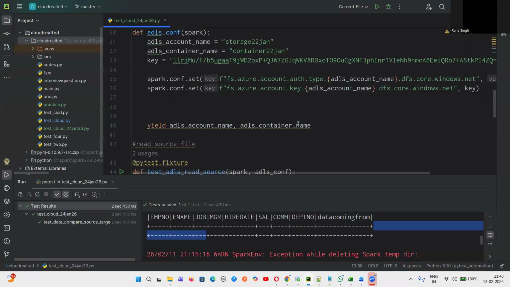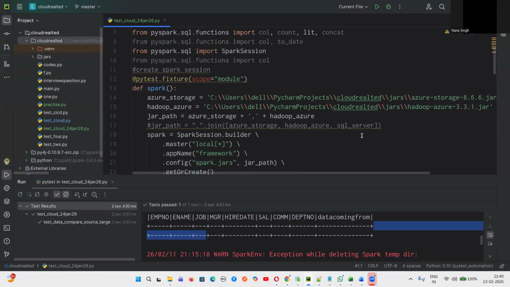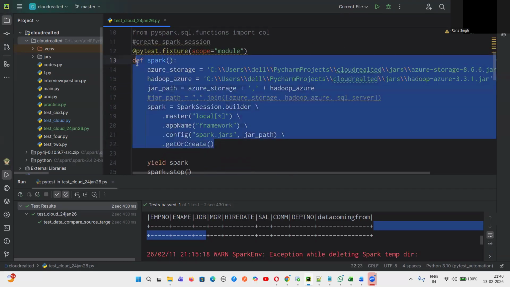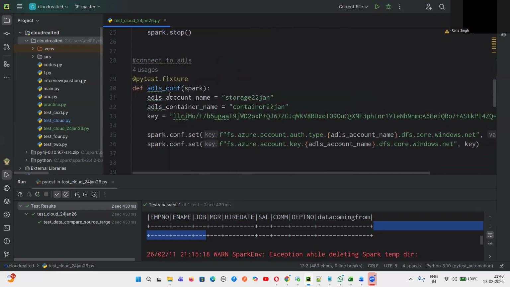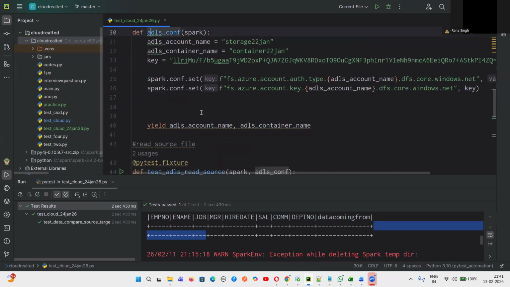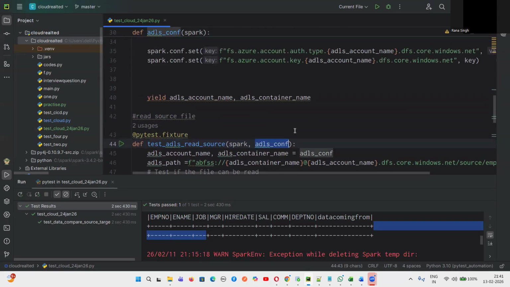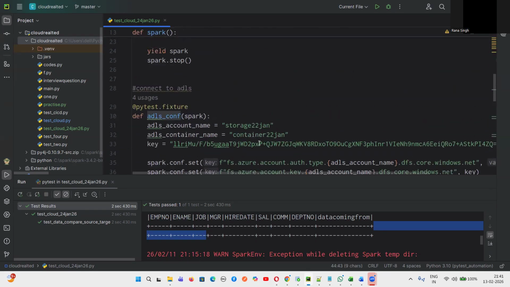And also, guys, when I was taking the demo session, those who have attended, I showed you how to connect to the cloud platform. And then you can define a method. I will teach you all these things. You can give the storage name, container name, key, and you can set up the configuration. This is how in Python we write def as a method. Again, I'll teach you all these things. Don't worry about these things. And this will return the account name and container name. And then this is a method I have written to take the input as Spark, and whatever the ADLS configurations are there, configuration I have already defined.